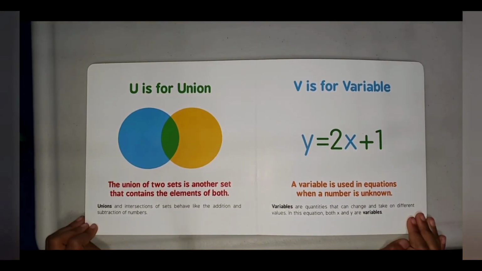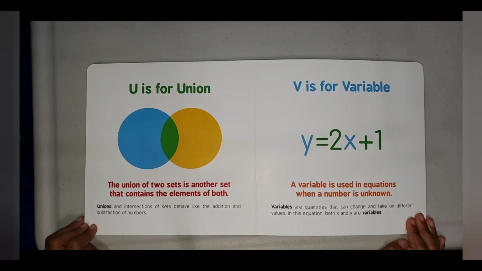U is for union. The union of two sets is another set that contains the elements of both. Unions and intersections of sets behave like the addition and subtraction of numbers.